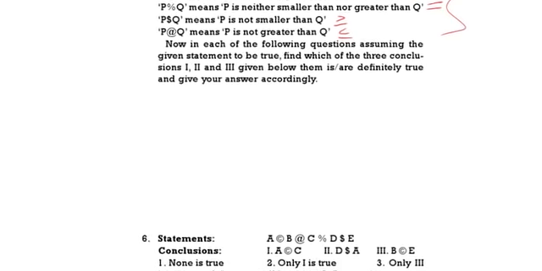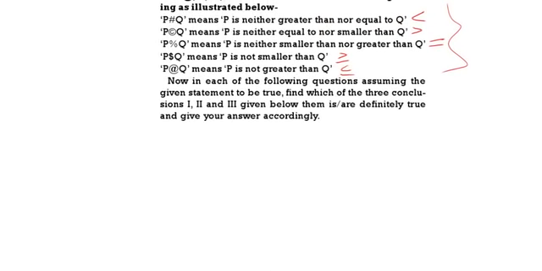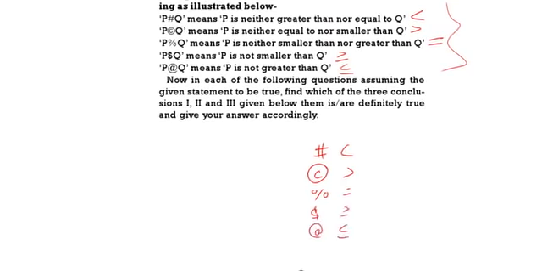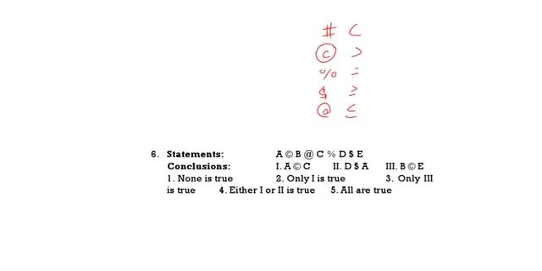See here. Hash means less than, C round means greater than, percentage means equal to, dollar means greater than or equal to, at for means less than or equal to. Now see the one. A C round B, A greater than B, B less than or equal to C.